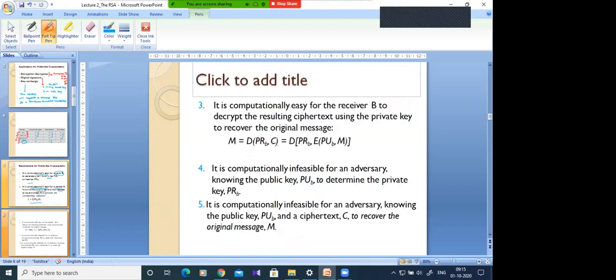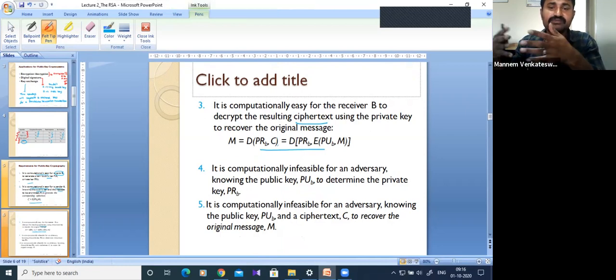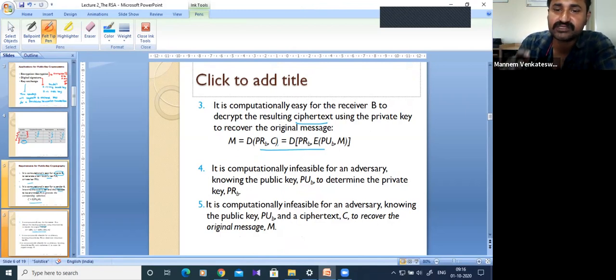Similarly, when the receiver is trying to decrypt the message from the ciphertext, that also should be computationally easy. We should not make very large computation, even for the decryption and the encryption, whoever is sending or receiving. The algorithm must be computationally easy for the sender side and the receiver side.